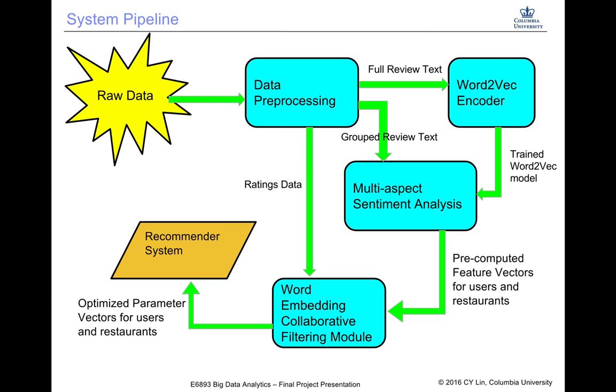Then we do sentiment analysis to compute the feature vectors for users and restaurants. By feeding the feature vectors and the ratings data to our word embedding CF model, we can optimize parameter vectors for users and restaurants by stochastic gradient descent. The parameter vectors are just our recommender system, and we can predict the rating of a user and item.